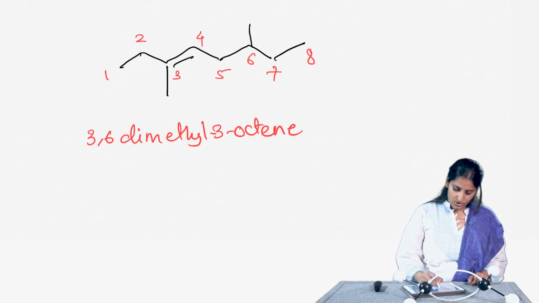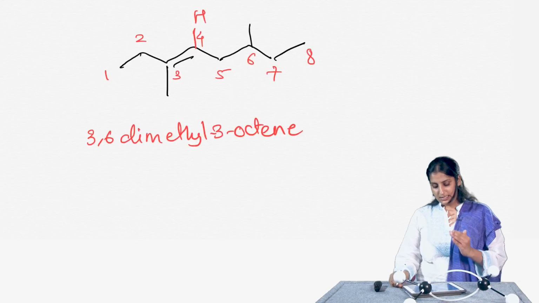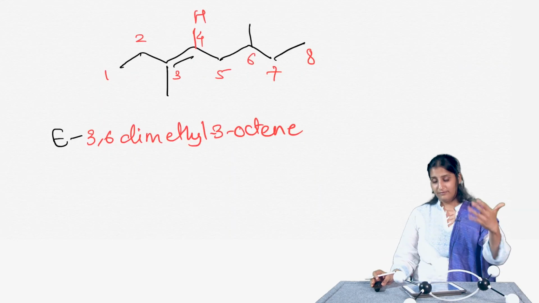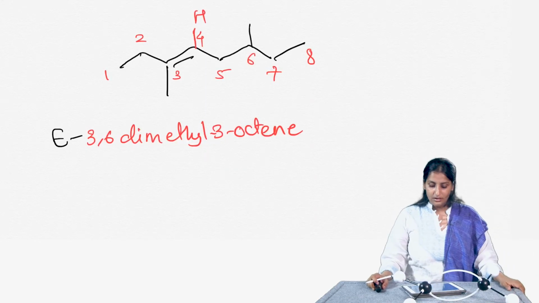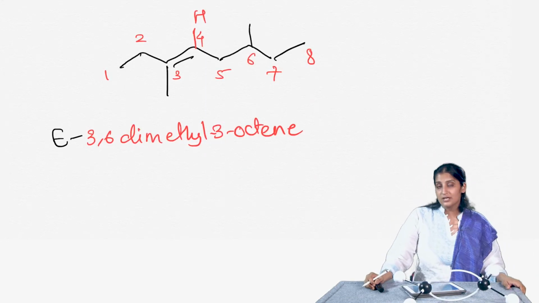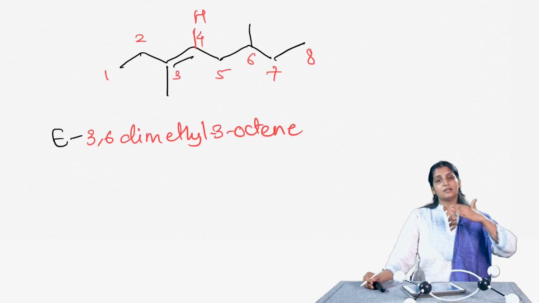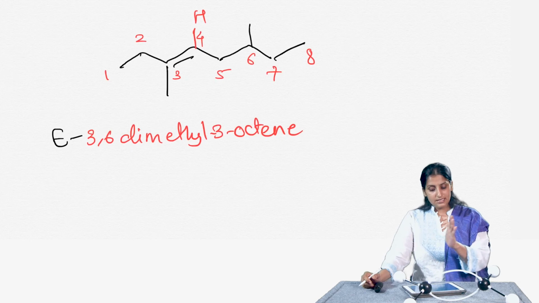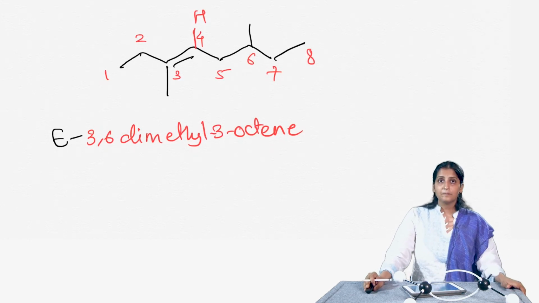So, there is a hydrogen here. If I really see this, this is an E alkene, and you can work this out on your own. I am not going to go over every time figuring out how it is E or Z, but you can see that the lowest and highest priority groups are such that they are divided around the carbon-carbon double bond. So, it is E-3,6-dimethyl 3-octene.